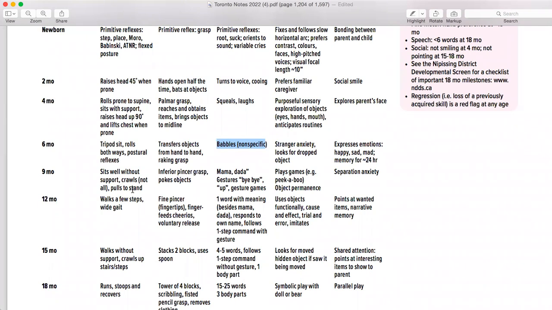So it pulls to stand, right? Inferior pincer grasp, and then they start saying mama, dada, because they don't want to go to school. And then they have this separation anxiety because they don't want to go to school. So this thing is applied. And that's how I remember. At the same time, you guys can remember however you want.